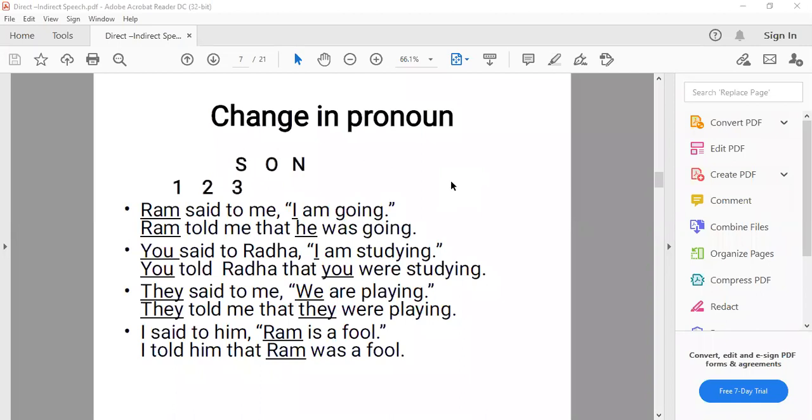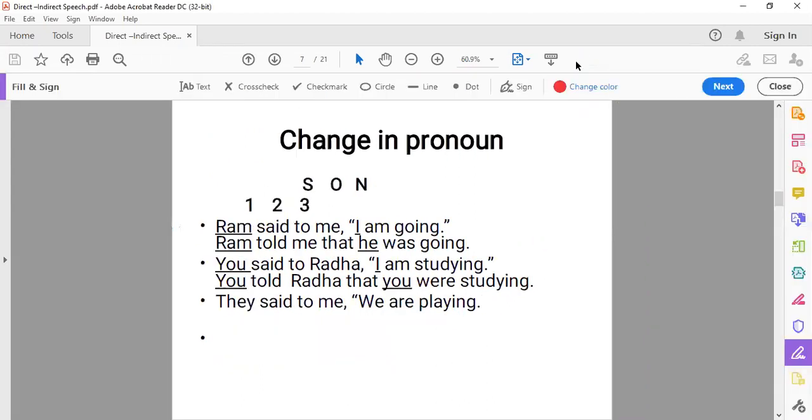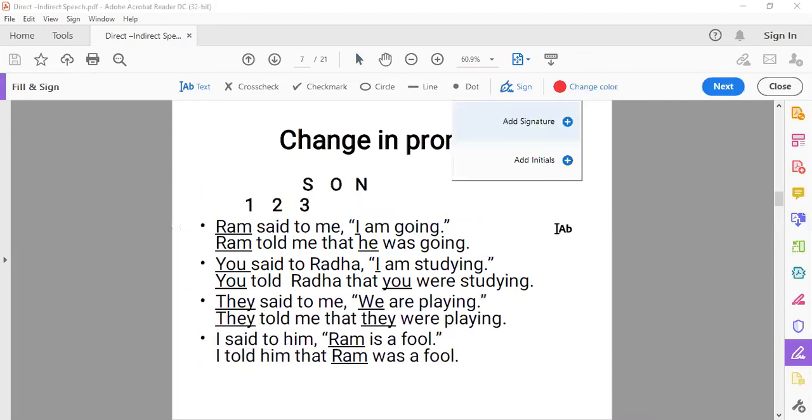If we change this direct speech into indirect form, we are only discussing the change of the persons, so don't look at the other things. Ram told me that, we have discussed that we'll remove the inverted commas and put the conjunction "that" if it is a simple form. "I" is the first person. In the reported speech we have to see which person the subject is. It is first person, I. So it will change with the subject of the reporting verb. You can see here how it can be changed in the reporting verb, reporting verb में कैसे इसको हम change कर सकते हैं? You can see it here.